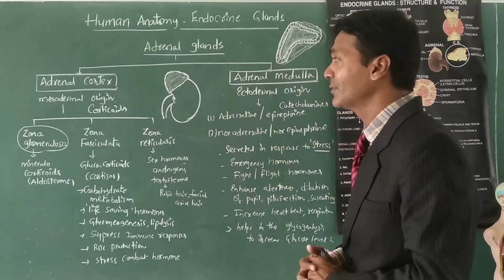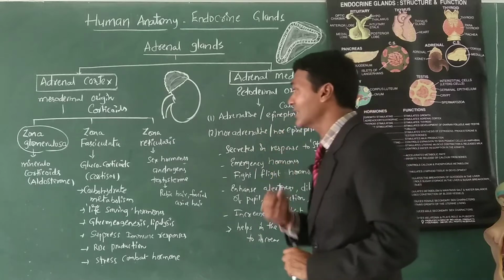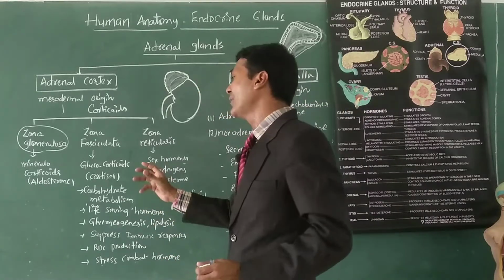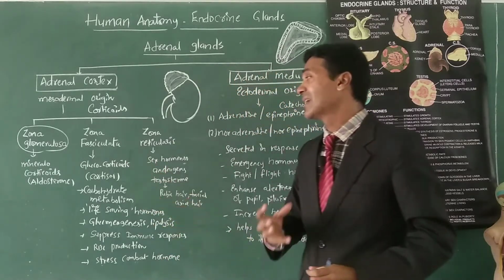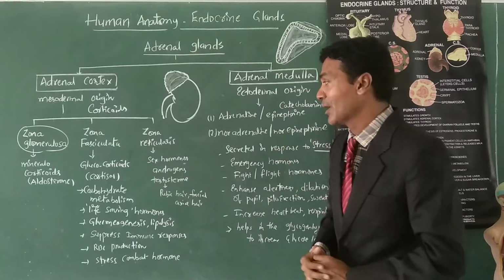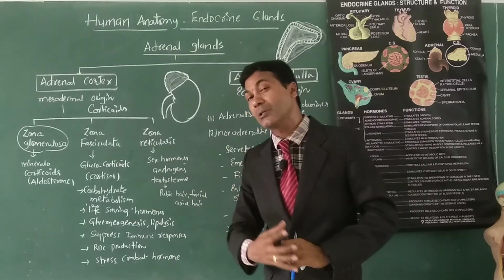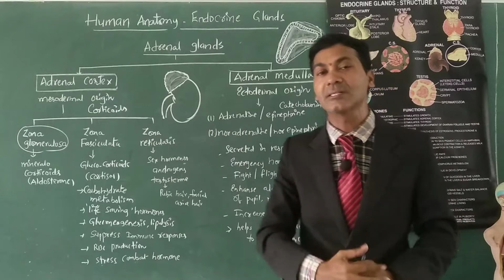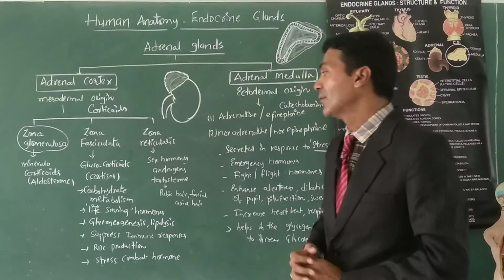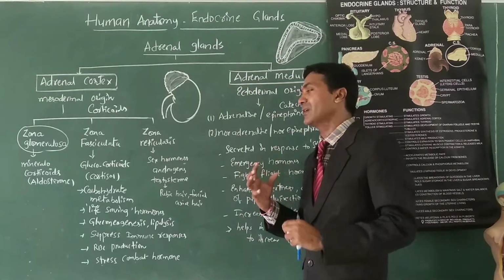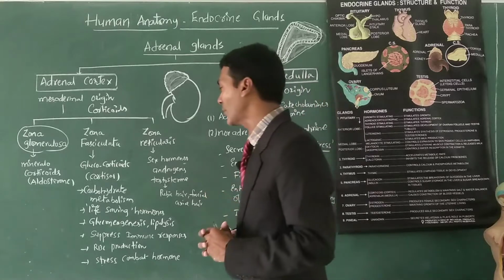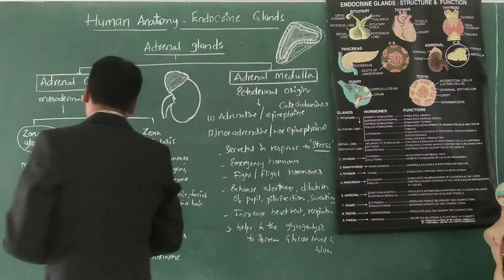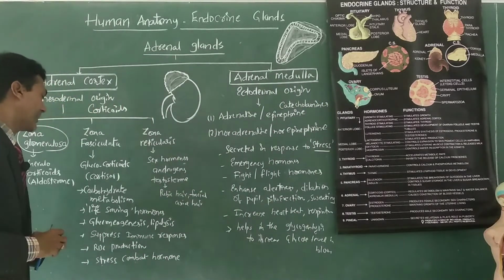Then the middle zone of the adrenal cortex is called zona fasciculata, which releases the corticoids known as glucocorticoids. Among all the glucocorticoids, cortisol is the chief glucocorticoid, having a wonderful role in our body, especially in carbohydrate metabolism.